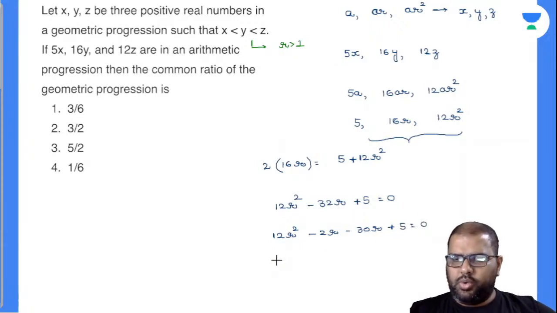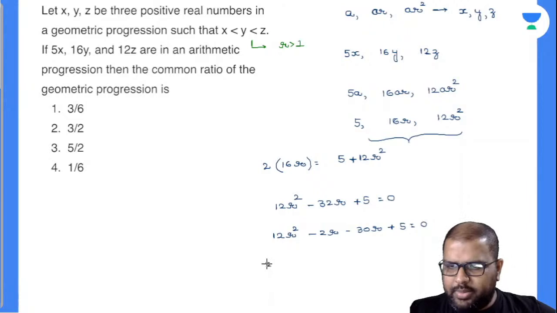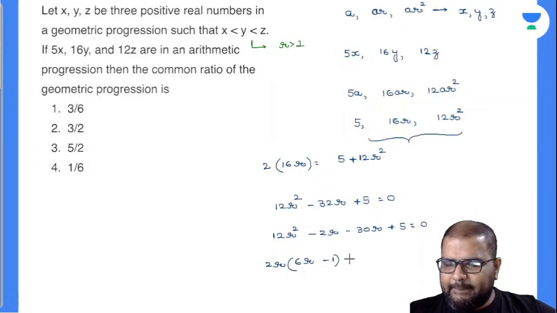So what shall I do? I'll take 2r as common. So how much will be left over? 6r minus 1 will be left over. Now here, I'll take 5 as common.